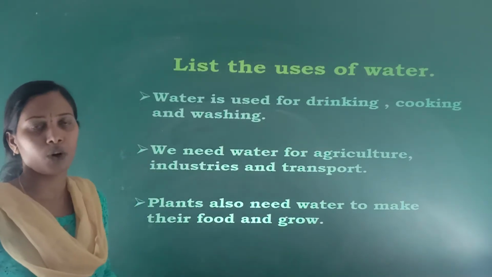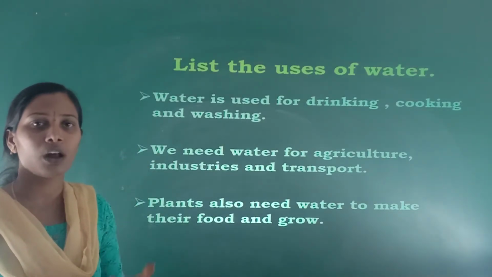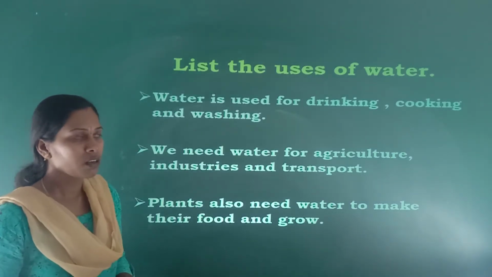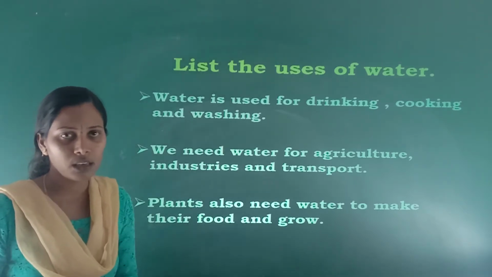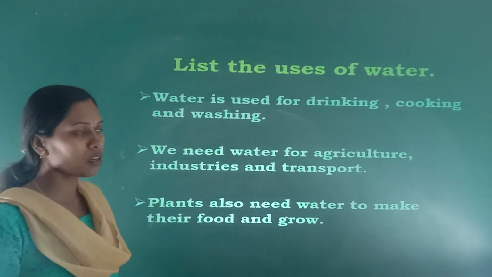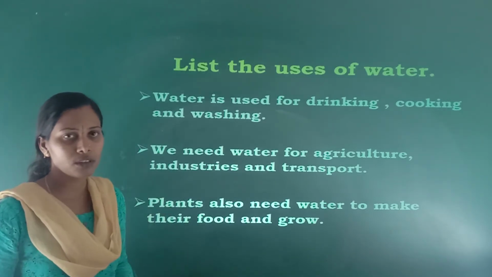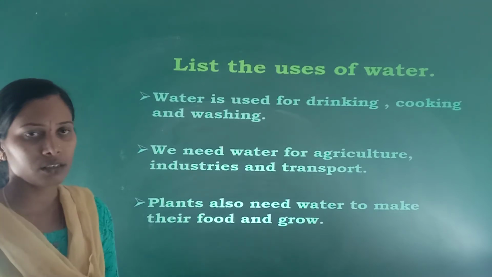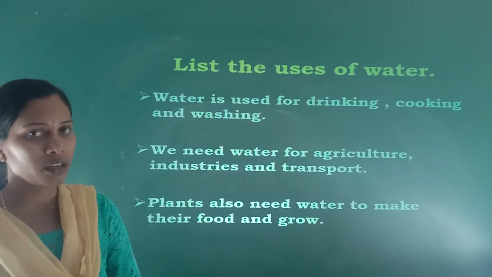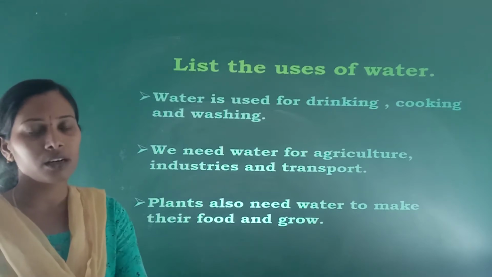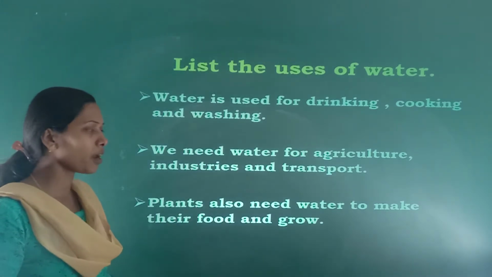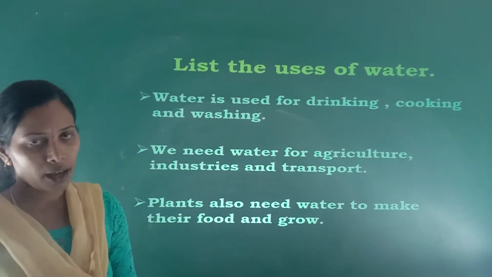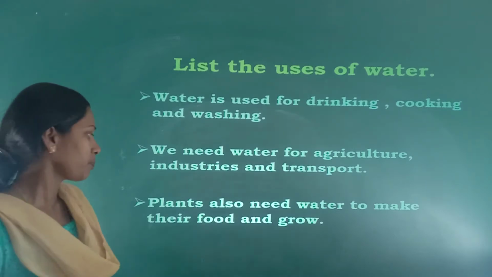Then list the uses of water. Now after knowing about the sources of water, we should know the uses of water. Water is used for drinking, cooking and washing. Not only for this, water is also needed for agriculture, transport and industries. Along with that, plants also need water for growth and for the preparation of food.